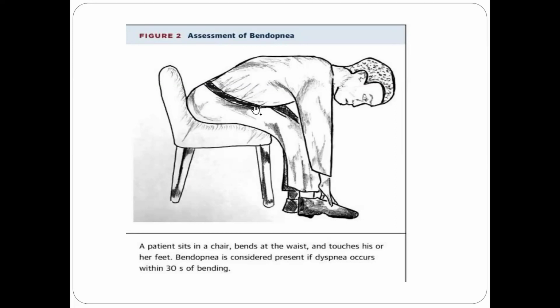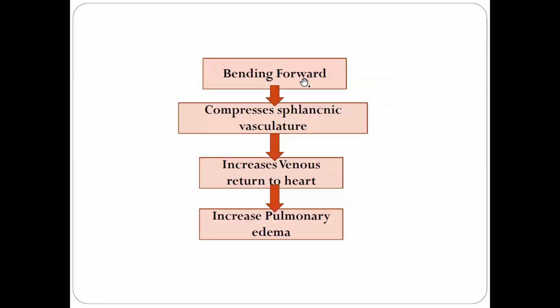to increased intra-abdominal compression. Bending causes more compression of the intra-abdominal space, which will lead to compression of the splanchnic blood vessels. It will cause increased venous return. So if you bend forward in this patient, there is more compression of the splanchnic vasculature, more blood will reach the heart, increasing venous return to the heart, and it will lead to increased pulmonary edema if there is a left ventricular failure.